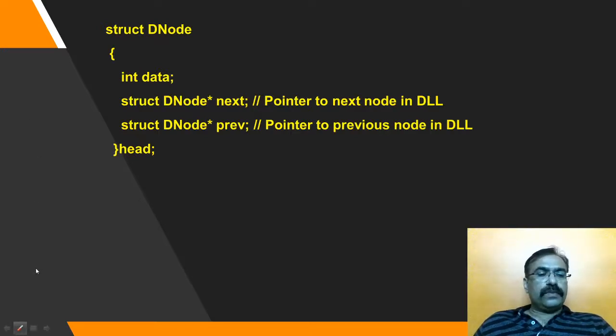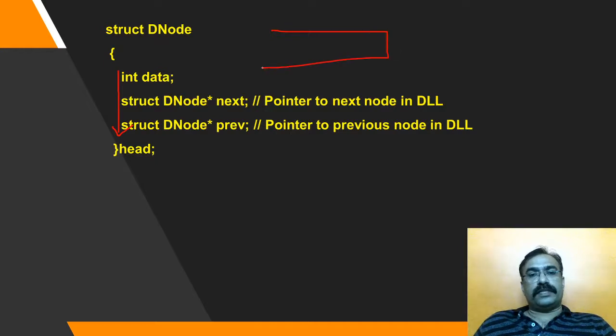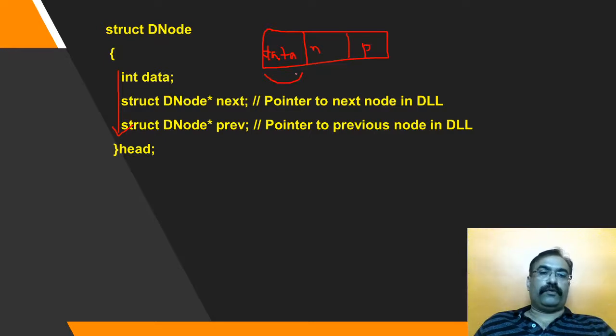Now, one thing I just want to tell you, that with this definition of structure and this sequence of declaration, the node will look something like this. Node will have the data value first here, then it is going to have the next field, and then the previous field. The node will logically look like this. So first 4 bytes will be stored for data, next 4 for the next field, and next 4 for the previous field. This will be the arrangement.